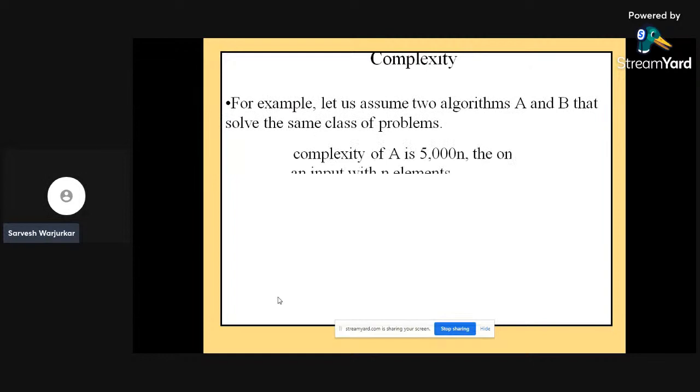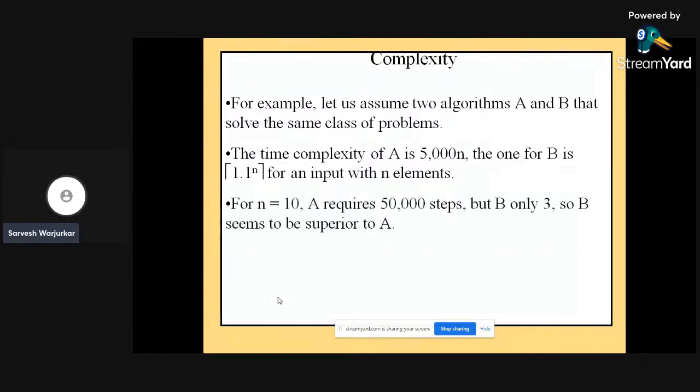How? We'll see. For example, let us assume two algorithms, say A and B, that solve the same class of problem. The time complexity for A is around 5000n, and the one for B is around 1.1 to the power n for an input with n elements. For n equal to 10, A requires, for example, 50,000 steps, but B only requires 3 steps. So B seems to be superior to A.